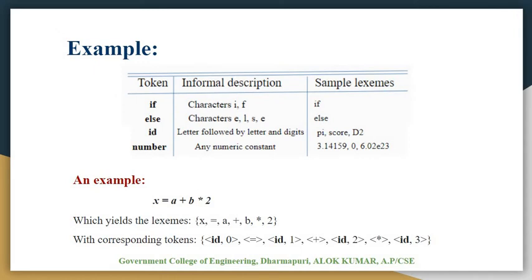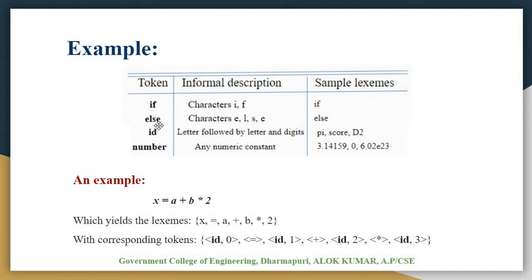Suppose the first token is if. The pattern is the characters i and f, and the lexeme is if.